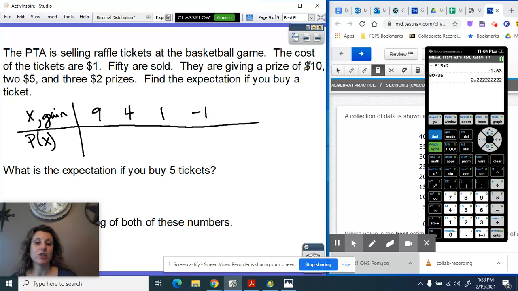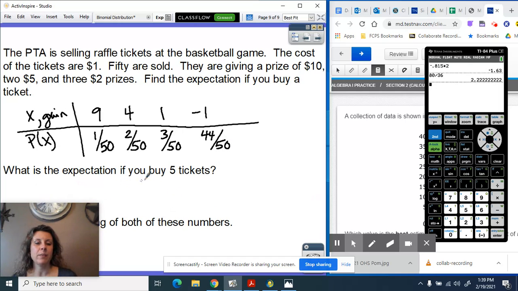So there's just one prize of $10, and if I bought one ticket, all right, I have one chance out of 50 tickets that were sold. But there are 2 $5 prizes. So I have a chance to win the first one and a chance to win the second one. So I have 2 chances out of the 50 if I just buy one ticket. There are 3 $2 prizes. Again, I have one chance to win any one of the 3 prizes. So I have 3 chances of winning the $1 prize. So I've used 6 chances. So there's 44 chances out of 50 that I would not win anything.